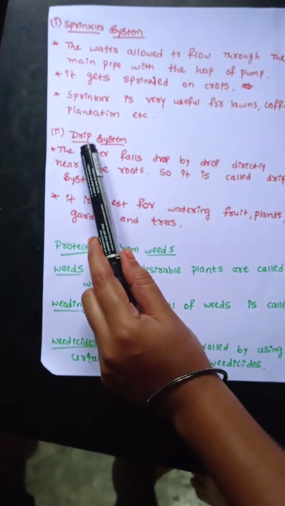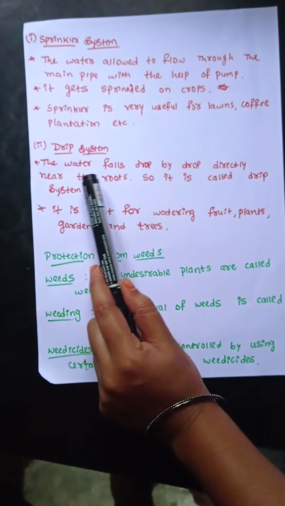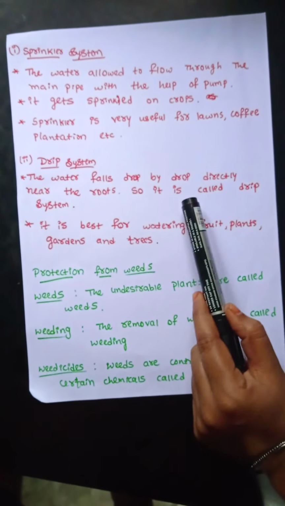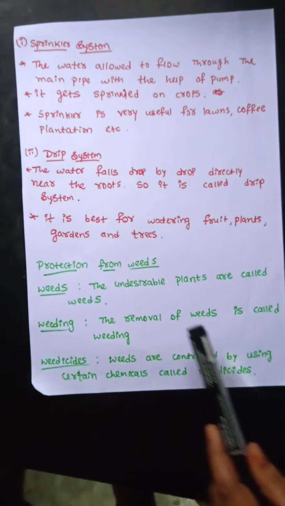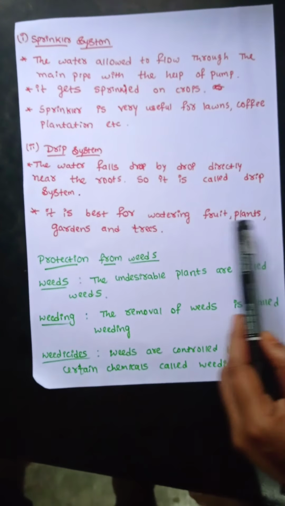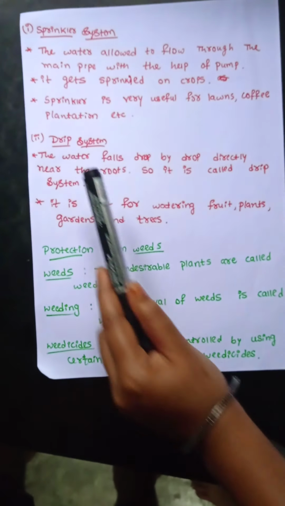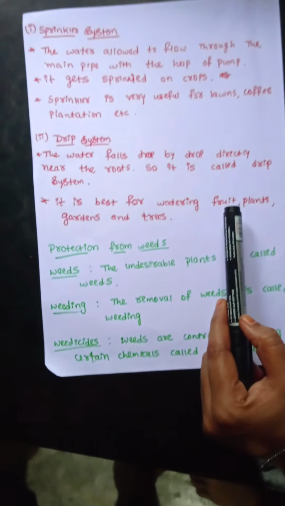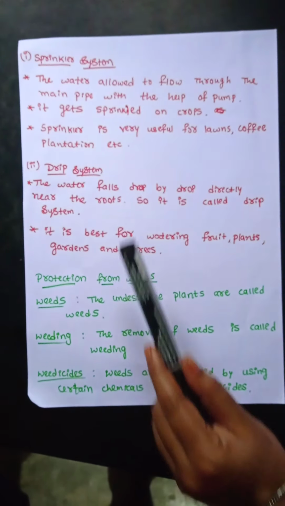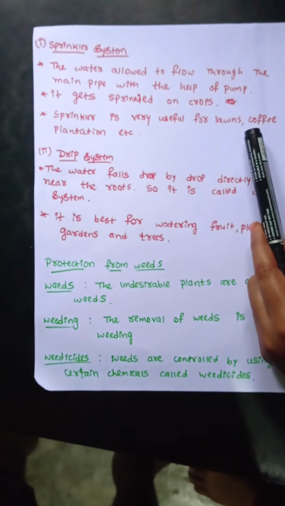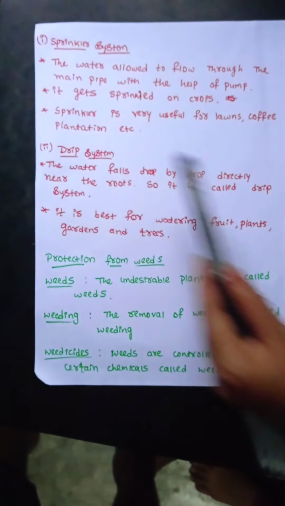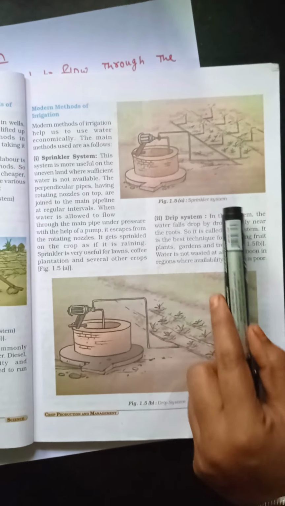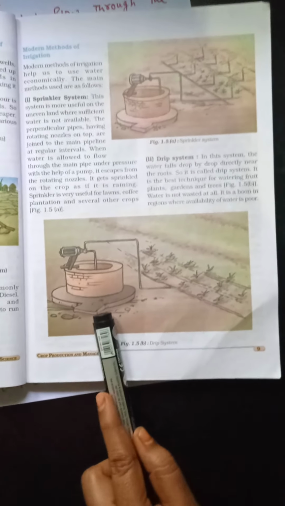And the second one is the drip system. In this system, the water falls drop by drop directly near the roots, so it is called the drip system. It is best for watering fruits, plants, gardens and trees. The drip system is suitable for gardens, trees and watering fruits and plants, whereas the sprinkler system is useful for lawns and coffee plantations. This is the picture of a sprinkler system and this is a picture of a drip system.